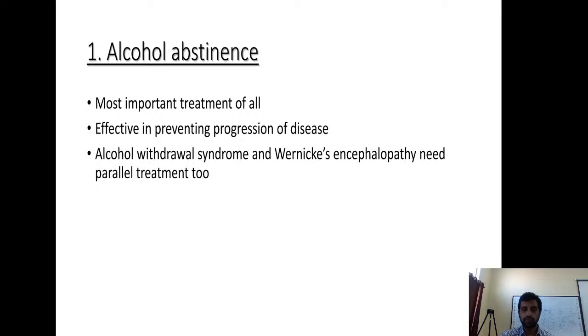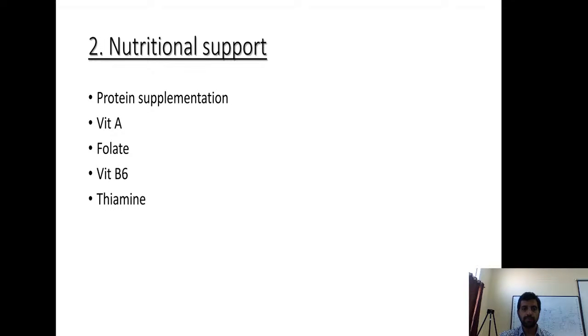So alcohol abstinence, most important as we have spoken. We give supplementation of thiamine also to prevent Wernicke encephalopathy. And the other thing is Korsakoff psychosis. It occurs in the long term. Nutritional support, we give protein supplementation, vitamin A, folate, vitamin B6, thiamine.